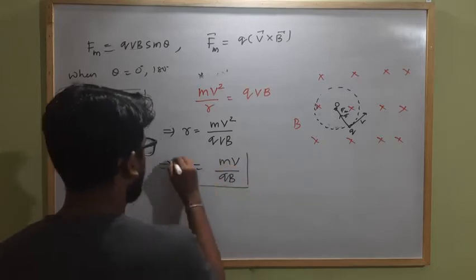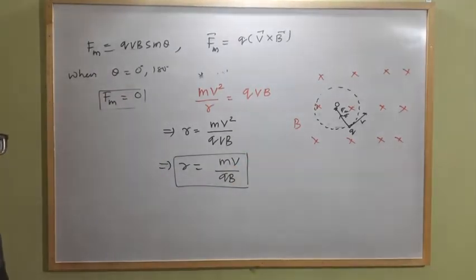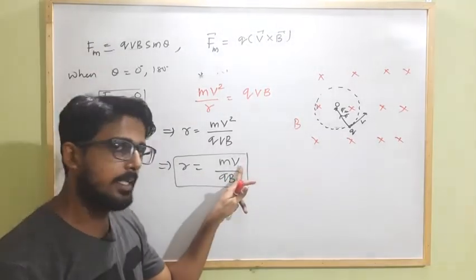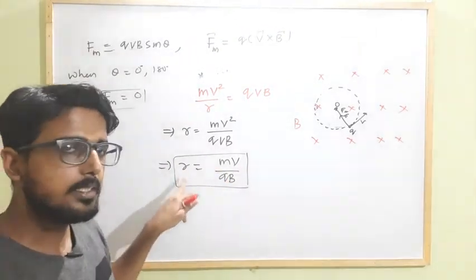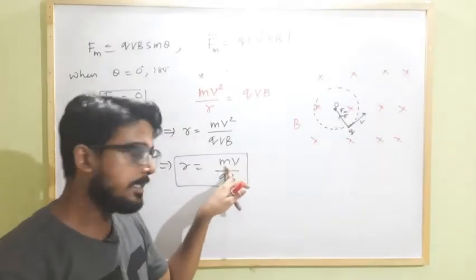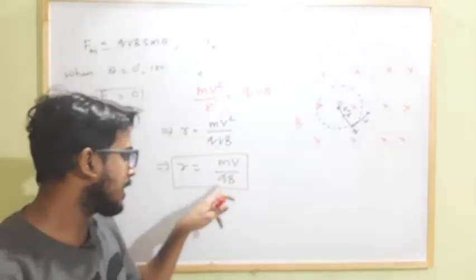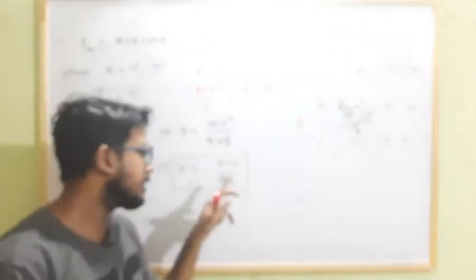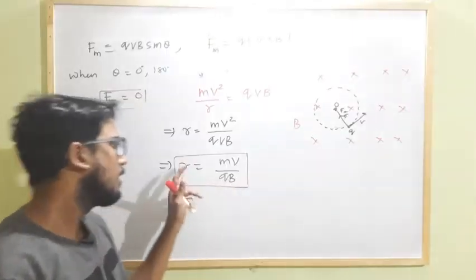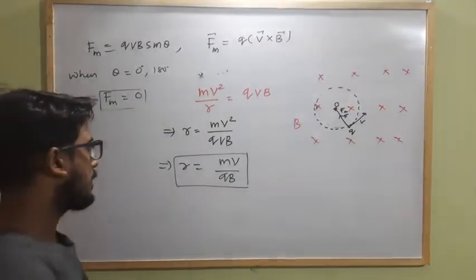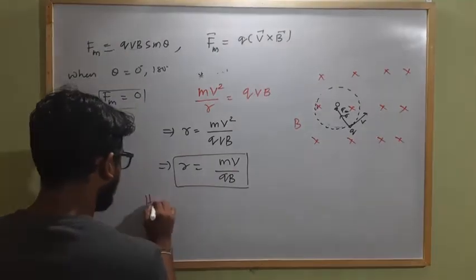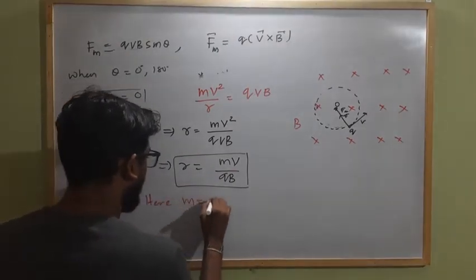This is the expression for what? Radius of the circular path. As the velocity of the charged particle increases, the radius increases. If the mass of the charged particle increases, the radius increases. If the charge increases, the radius decreases. If the magnetic field strength increases, the radius of the circular path decreases. Here m equal to mass of the charge.